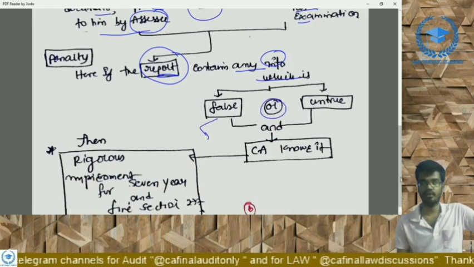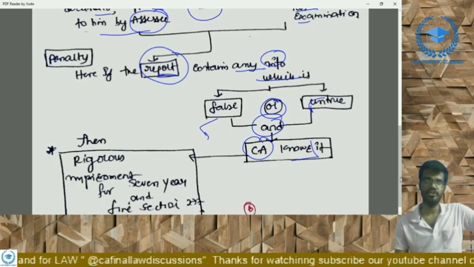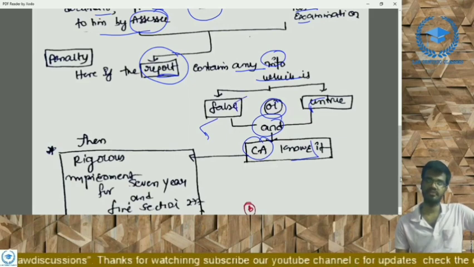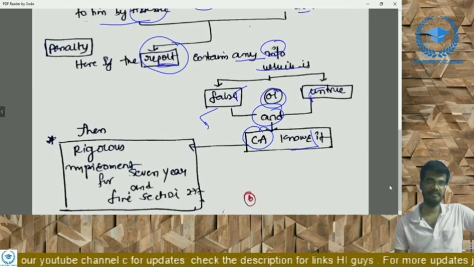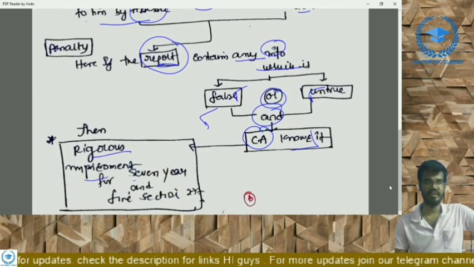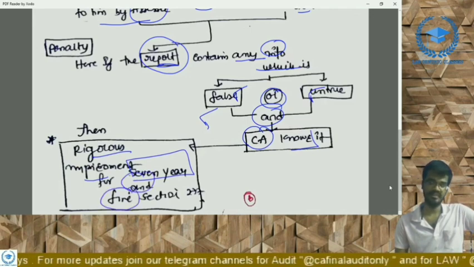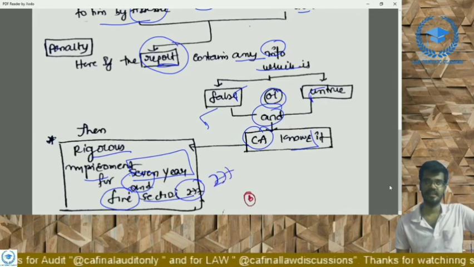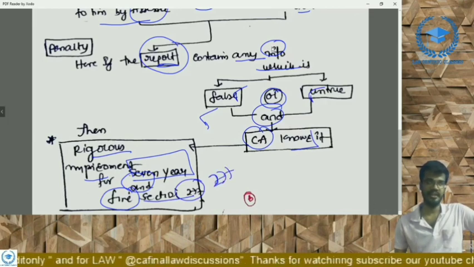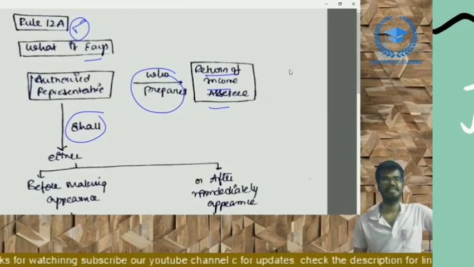or untrue, and that particular chartered accountant knows that the report contains false or untrue statements, then also he is liable for rigorous imprisonment for a period of 7 years, and the fine; here also the fine amount is not specified. The fine has been specified in section 277. Right? This is about Rule 12A, and these are the points relating to the liabilities of auditor. Thanks for watching.